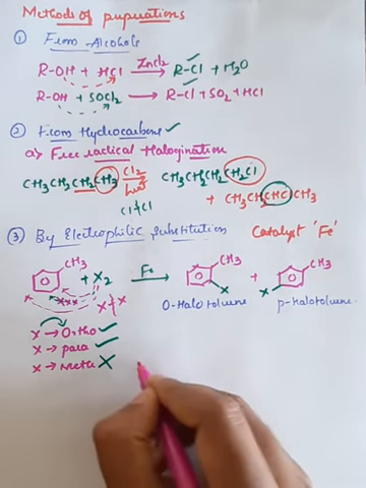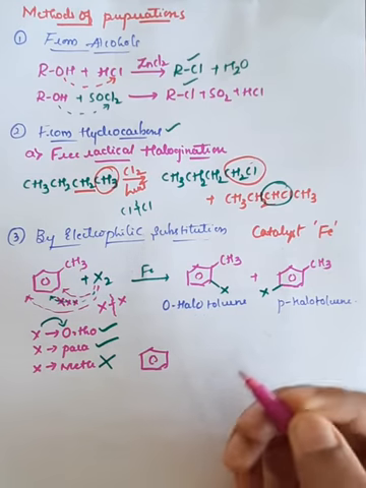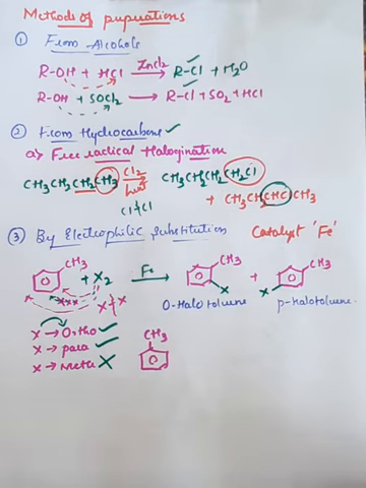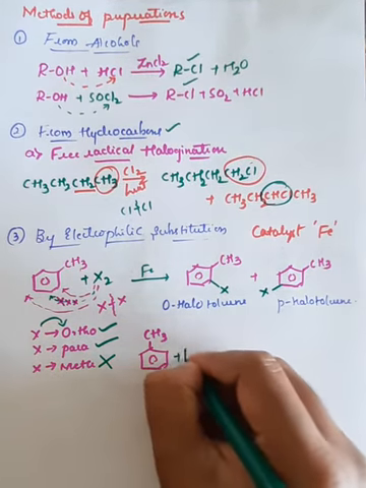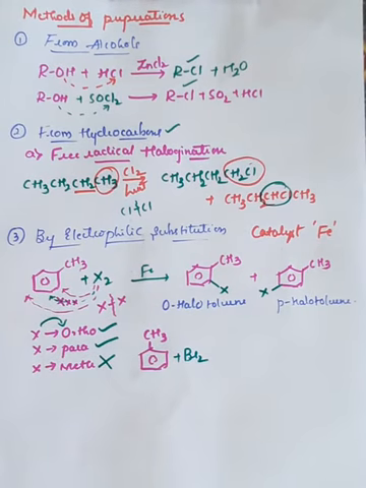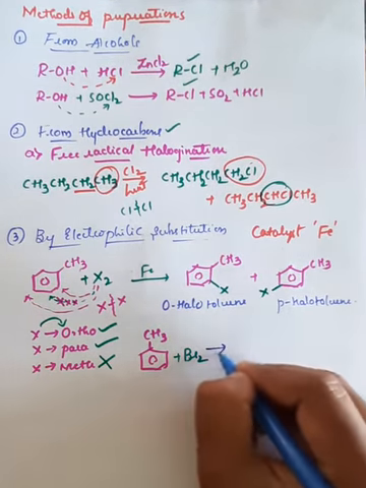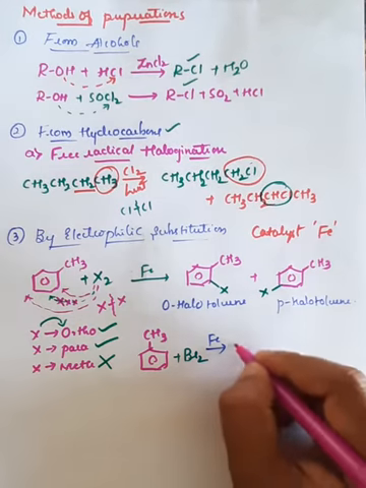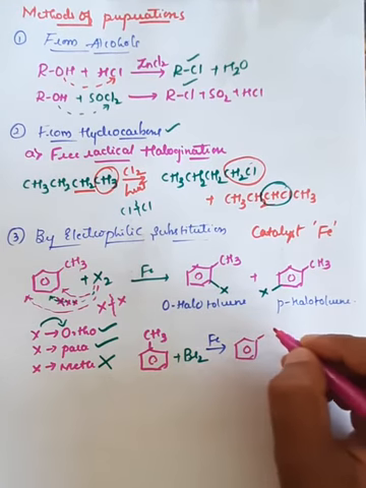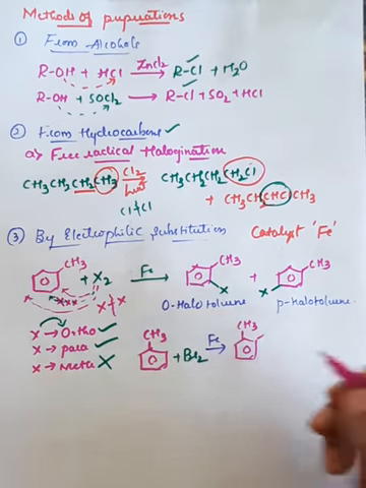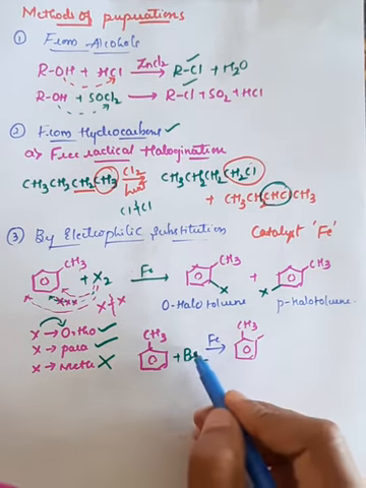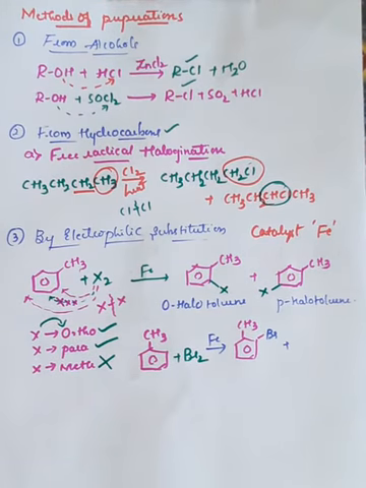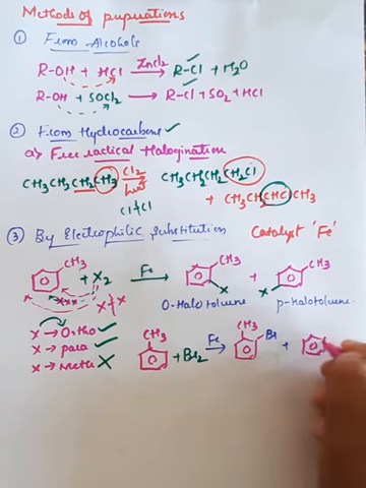You can observe the same example. If I take a benzene ring bonded with CH3 here, and add Br2 to this molecule, in presence of iron as a catalyst, the product can be obtained in the form of a benzene ring bonded with CH3, with one bromine added at the ortho position, and you will get one more product in which one bromine bonds to the para position.